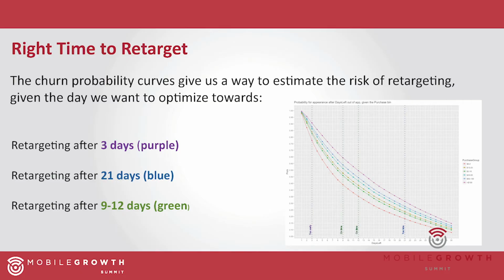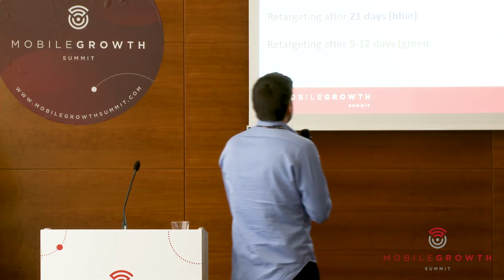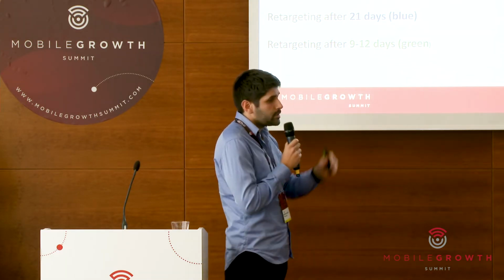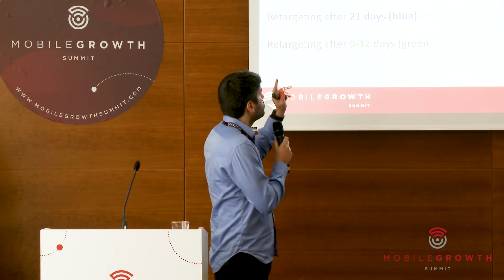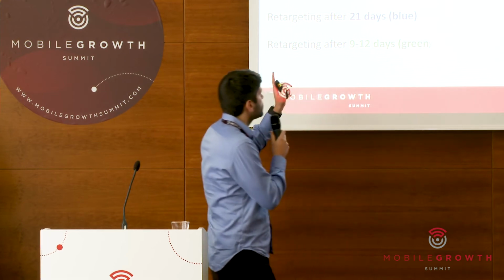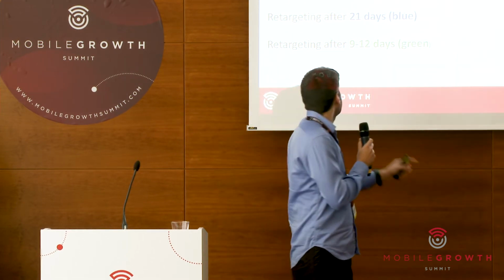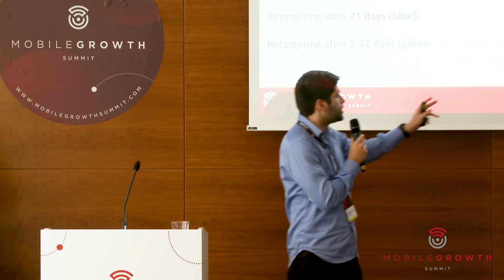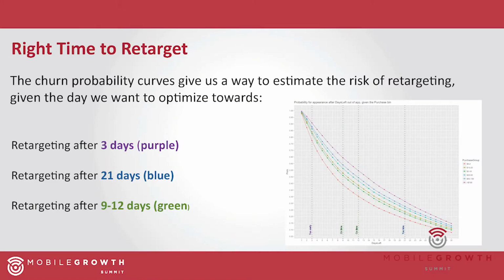Okay, so after moving through the value and churn terms, let's go on to find the right time to retarget. Let's take this churn curve, as I call it, and it can help us very much in deciding when to retarget our users. Let's take three scenarios. The first one, in purple, is the 3 days cutoff. The second one is after 21 days. And the third one is between 9 and 12 days, in green here.